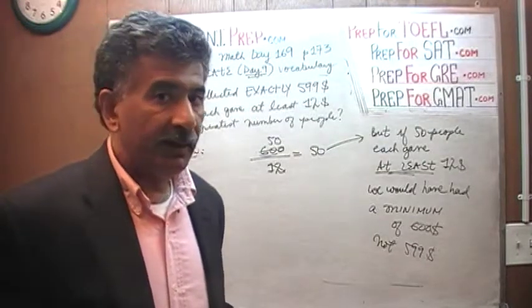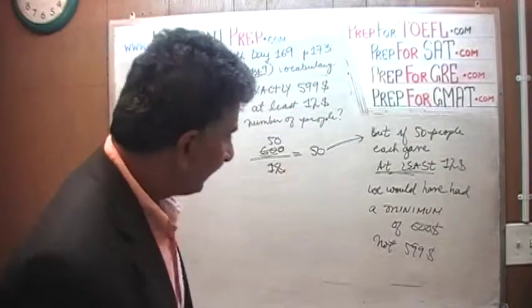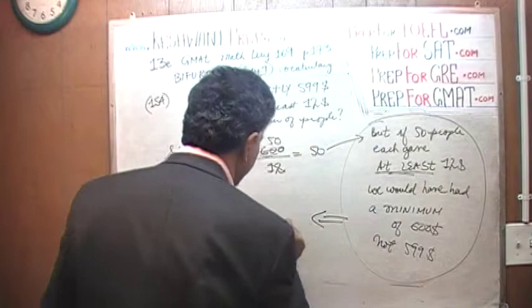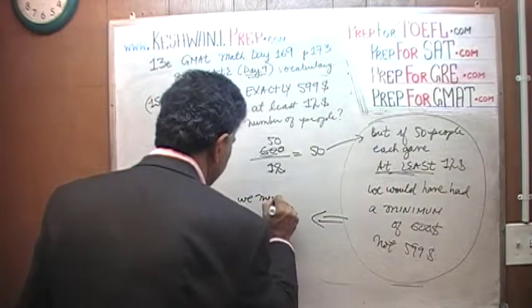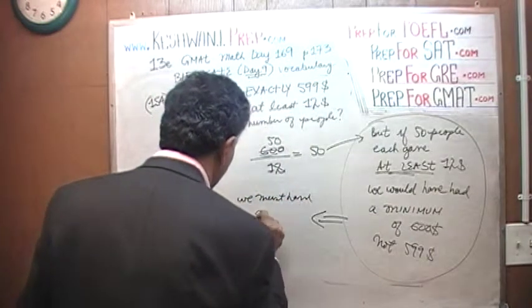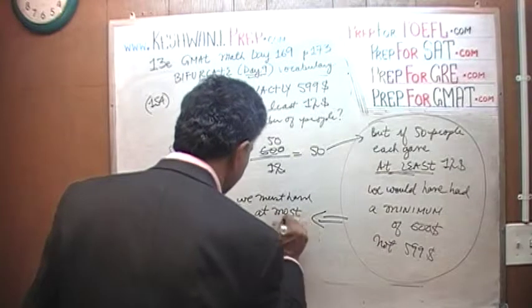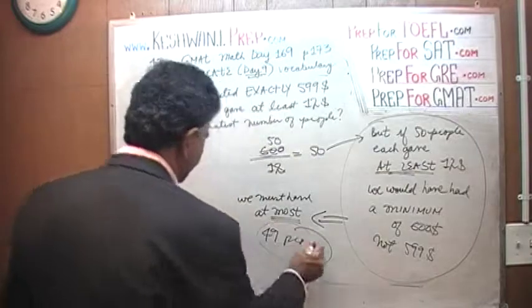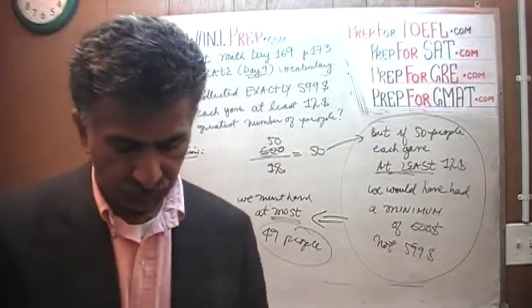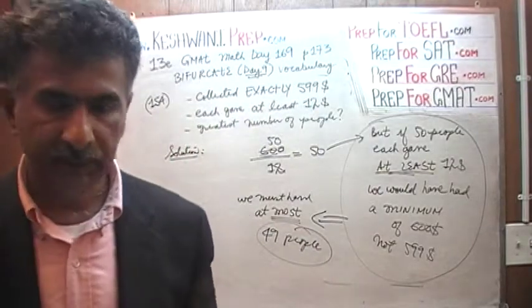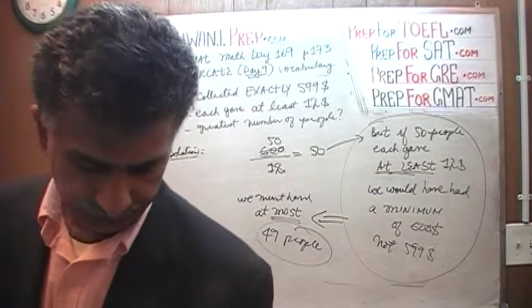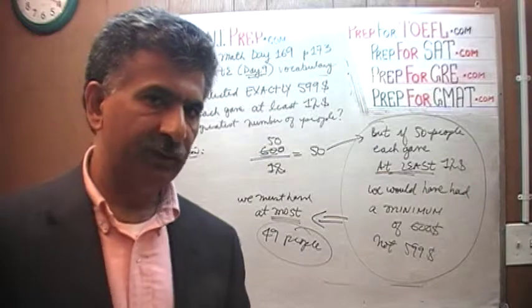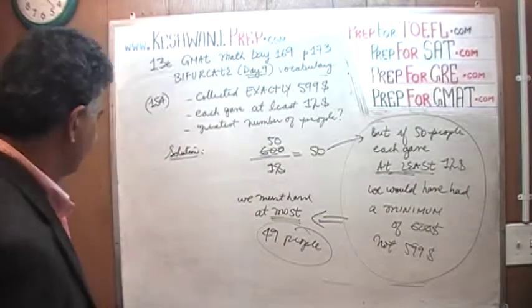But we are told that we only have $599. That tells us that we must have at most 49 people, not 50 people. The question was, what is the greatest number of contributors in the club? The answer is 49. So that was more of an intuitive way of doing the problem. If you insist on doing this mathematically, here's the mathematical way. This is how we would do it.